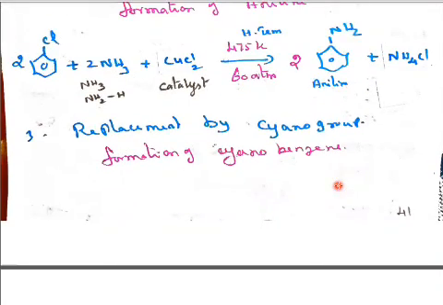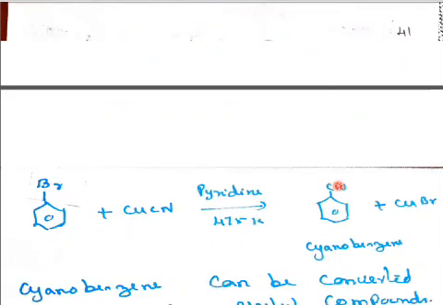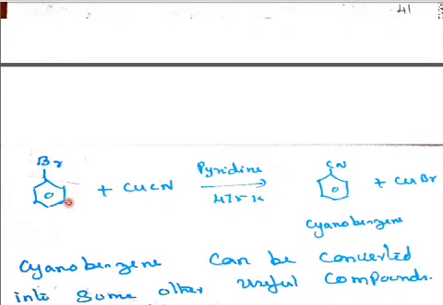So replacement with the cyano group, formation of cyanobenzene. With bromobenzene we have taken cuprous cyanide in presence of pyridine. They will ask you what type of catalyst pyridine is. That is a base, pyridine. At a temperature of 475 Kelvin, with cuprous cyanide, bromide is released. CuBr will go off. The cyano group is replaced at the Br position. So what we will get is cyanobenzene.